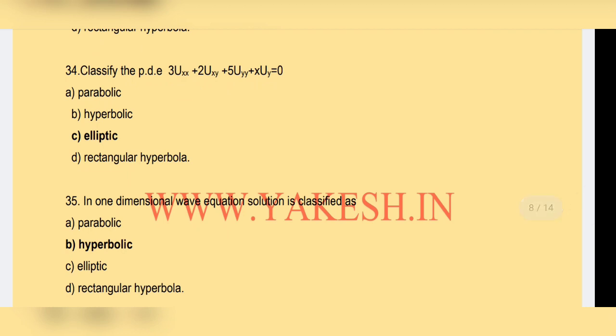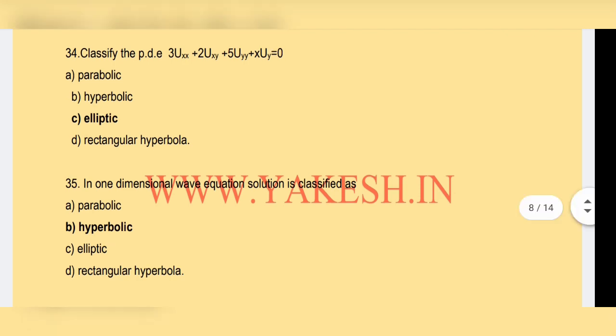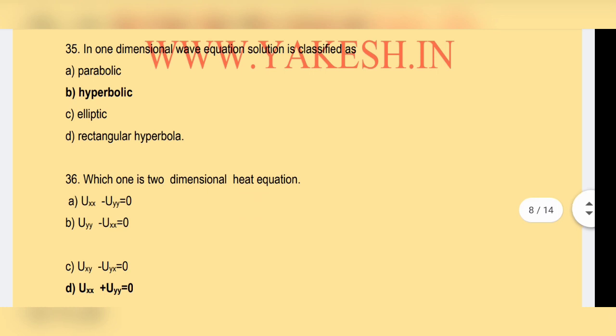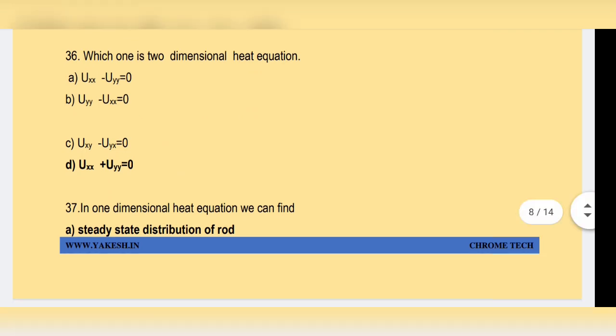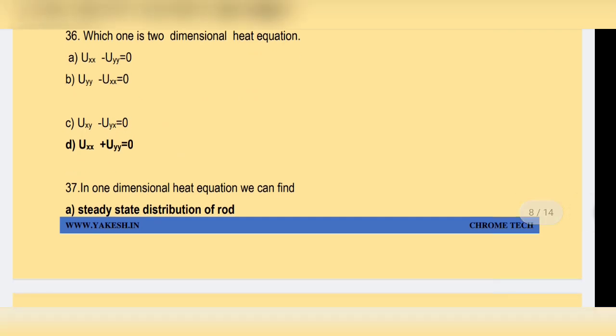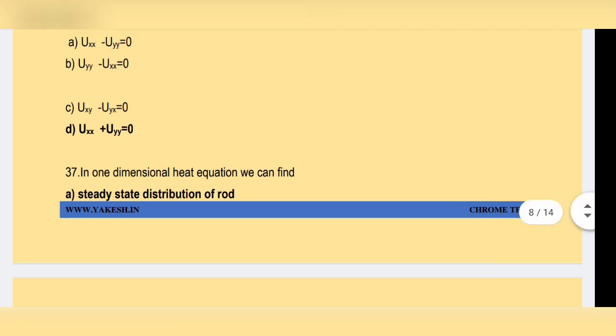Classify the PDE 3uxx plus 2uxy plus 5uyy plus xuy equal to 0. Option C, elliptic, is the correct answer. In the one-dimensional wave equation, the solution is classified as option B, hyperbolic. Which one is the two-dimensional heat equation? Option D, uxx plus uyy equal to 0, is the correct answer.